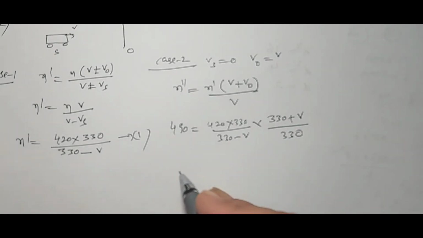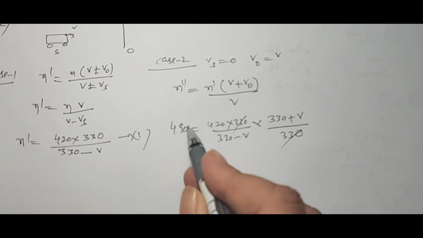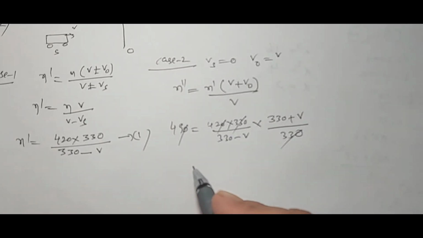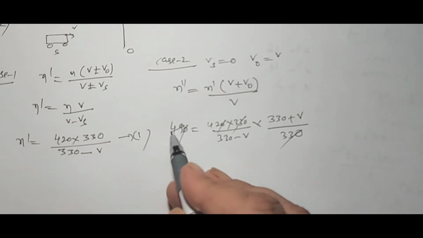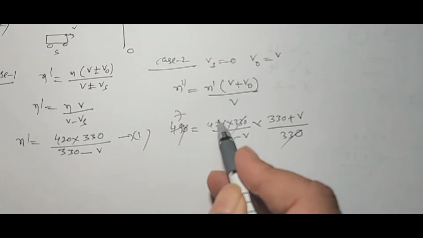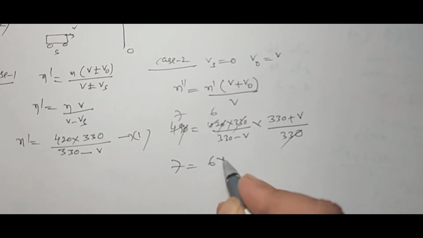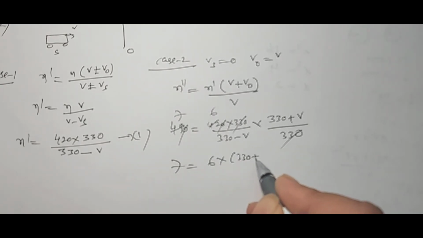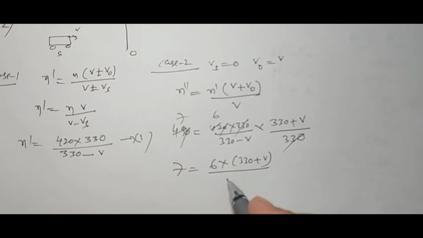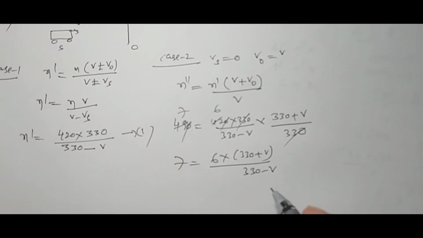Now here 330 gets cancelled, 0 gets cancelled. So 7 is equal to 6 into 330 plus V divided by 330 minus V.